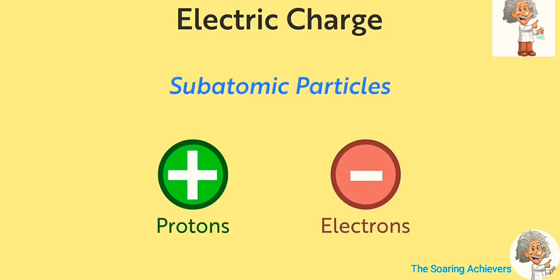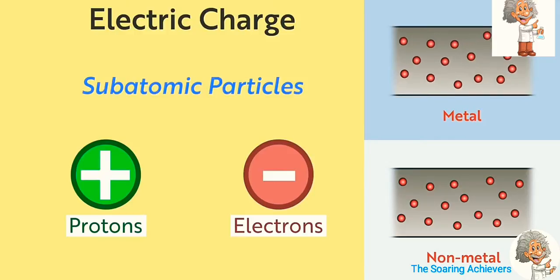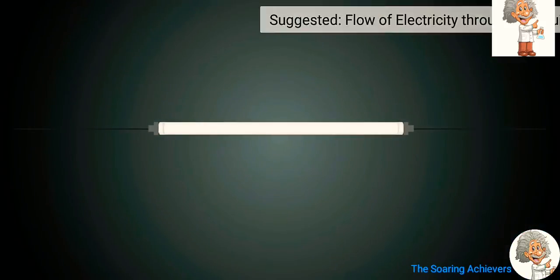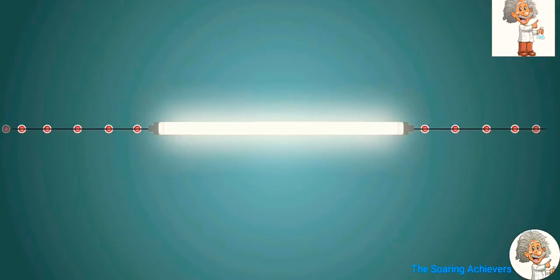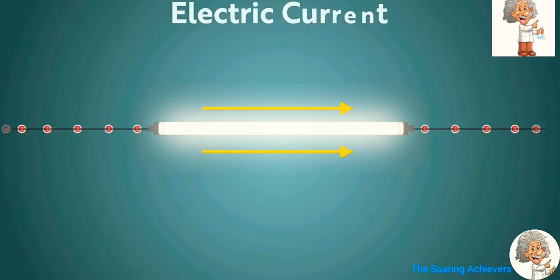There are billions and trillions of protons and electrons present in any object around us. In some objects like metals, electrons can move randomly, while in non-metals, their position is kind of fixed and hence they cannot move freely. Now, any appliance in our house, for example a tube light, works because the negatively charged electrons are moving in the wire in one direction. This unidirectional motion of electrons in a wire is also called electric current.